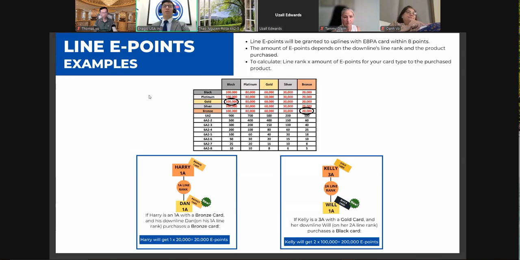So line E points example. Like I said, line E points will be granted to uplines with EAPA card within the 8 points. The amount of E points depends on the downline's line rank and the product purchase. So to calculate the line rank and the amount of E points for your card type to the purchase product, let's look at this example.